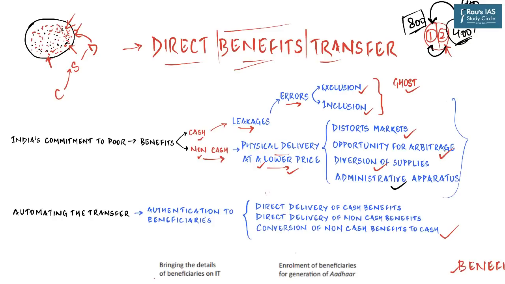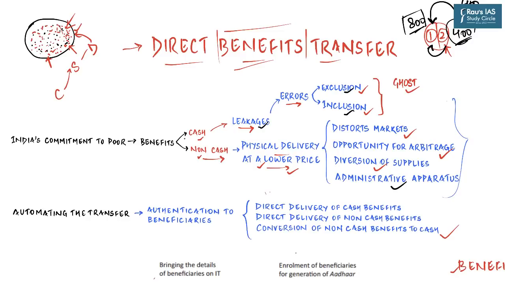Now you should note that these are the typical problems faced while we deliver non-cash subsidies at the doorstep of the beneficiary. But the problems of leakages, exclusion and inclusion error are also faced with non-cash subsidies. And so you can understand how inefficient that system was. But we did not have any option, right?